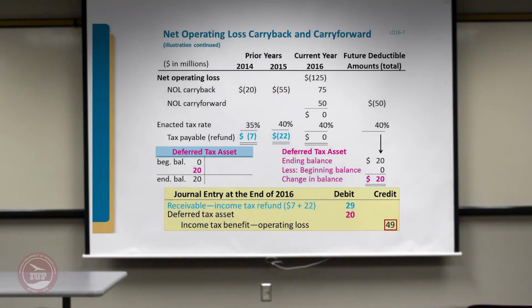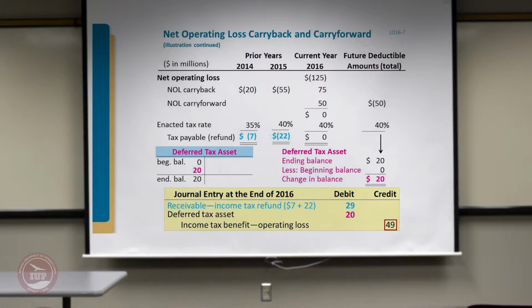In 2016, there is a net operating loss of $125 million. The tax rate is 40%. And for 2014 and 15, you've got an income of $20 and $55 million. So in this case, you've got a total income over the 2 years of $75 million. So you've got enough loss to write off the income of the previous 2 years of $75 million and get a tax refund of the income taxes that were paid in that period.